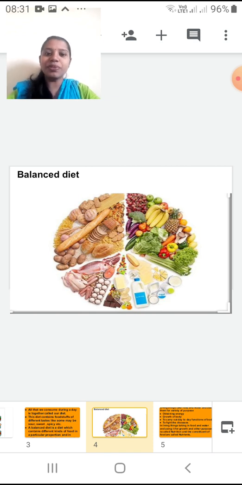That is more important. Next, in the half part you can see eggs, fish, meat, okay. These are also important for our growth, okay. And some part you can see potatoes, some grains, then different types of biscuits and bread kept there. So these are also important for the growth of our body, as they are giving us nutrients, okay students. So I hope you have understood what is diet and what is the balanced diet and this picture, okay.